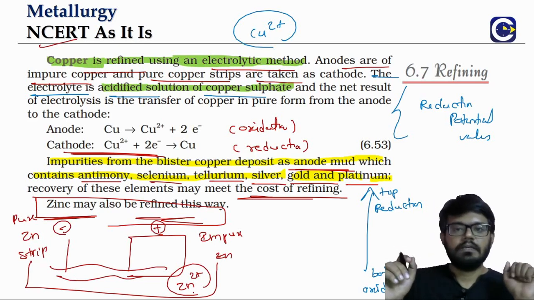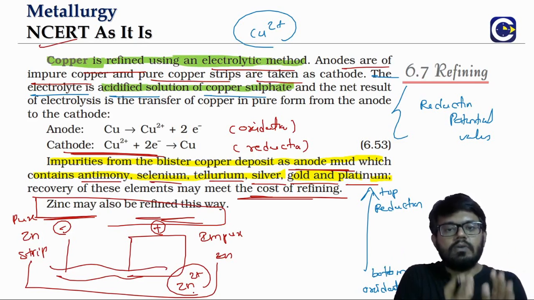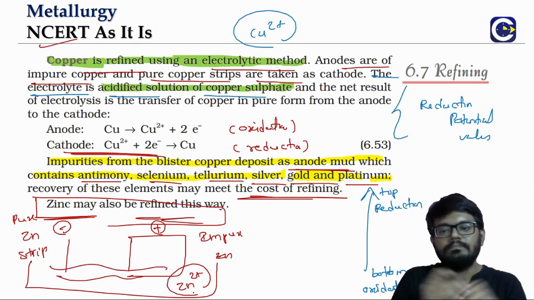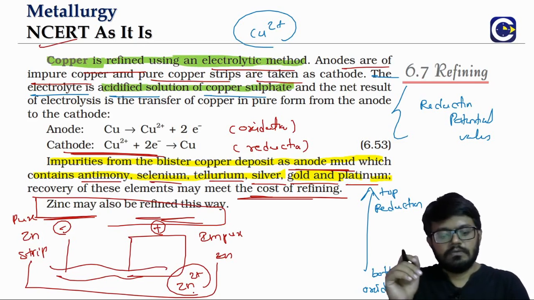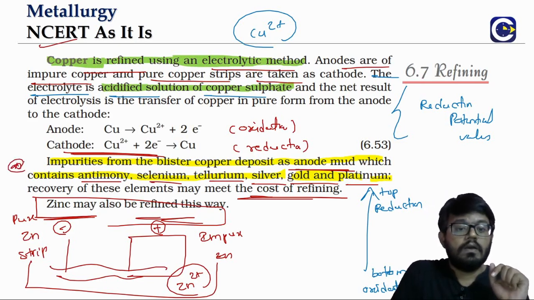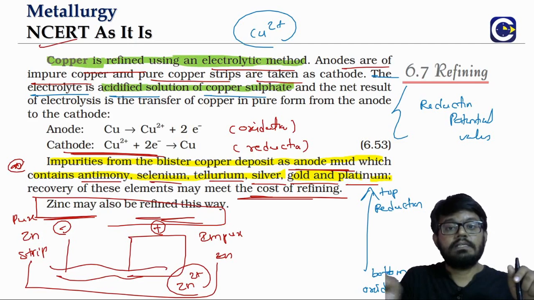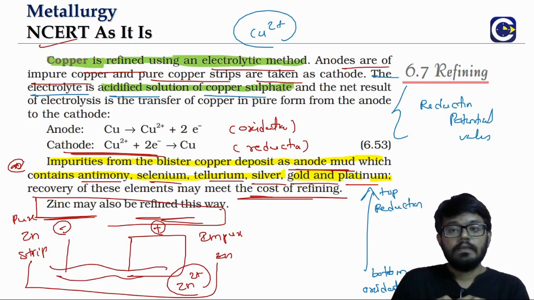Similar phenomena will happen. So as time goes by, what will we see? We will see that at the cathode, all the zinc metal will be deposited. So this is how we will be able to perform the electrolytic refining method. And sometimes this can be a possible question: what are the metals that are present in the anode mud? They can give us 4 options. So these kinds of questions we should be ready with.